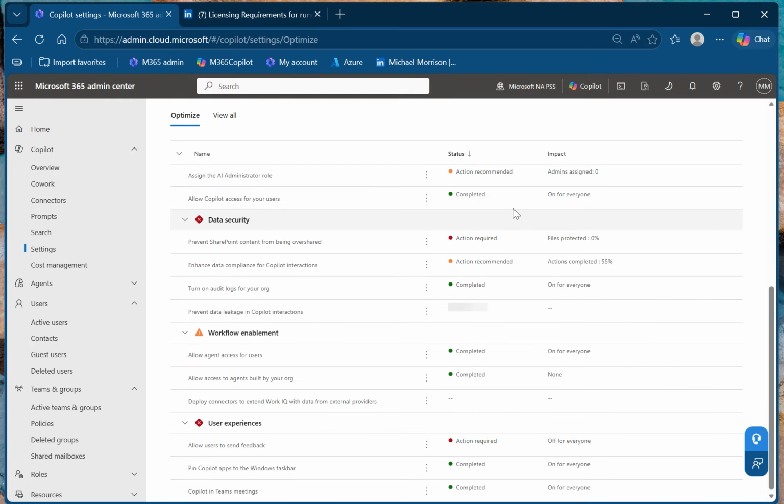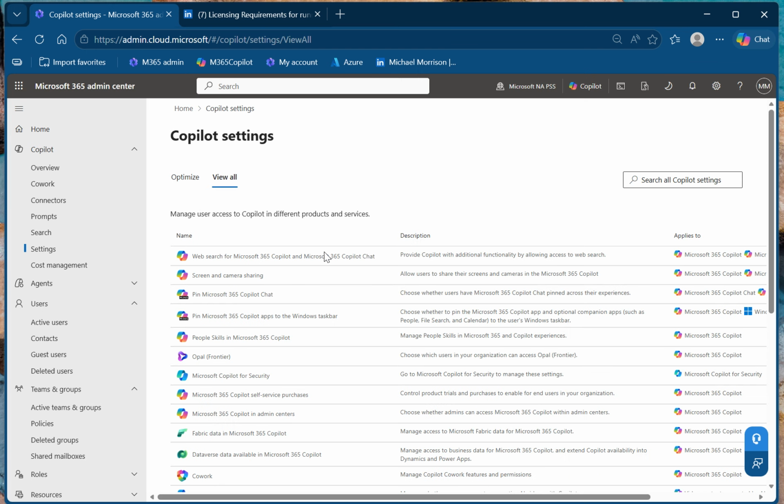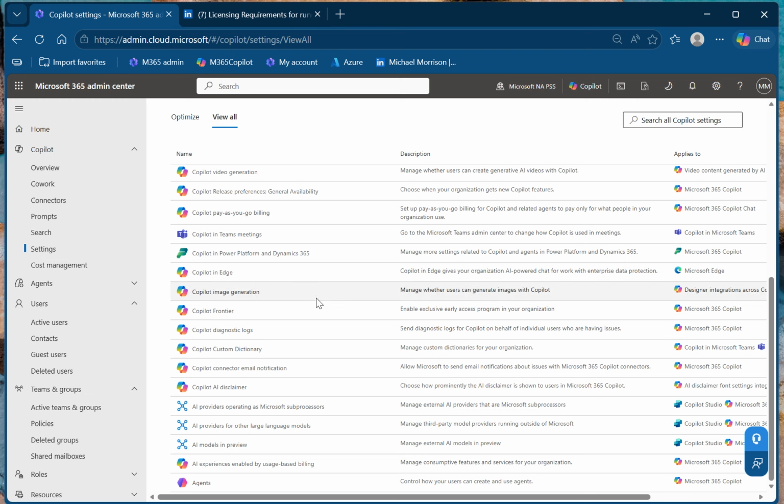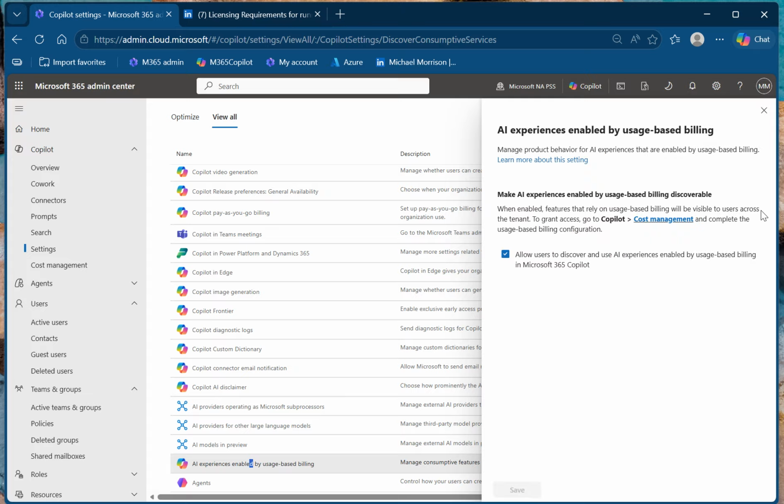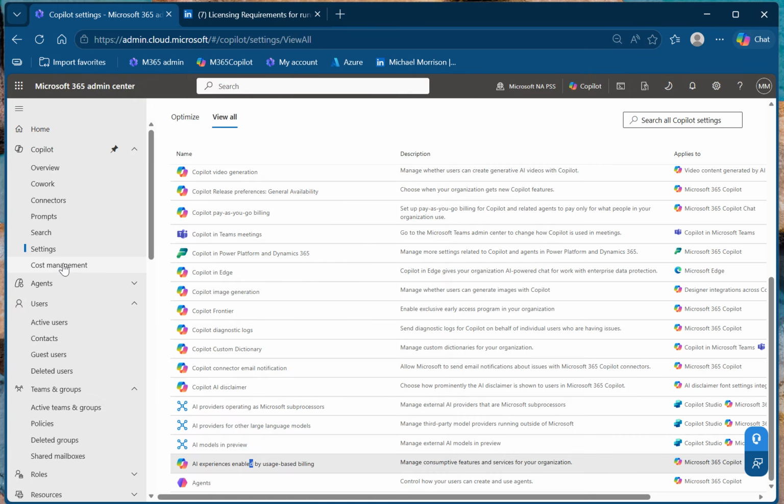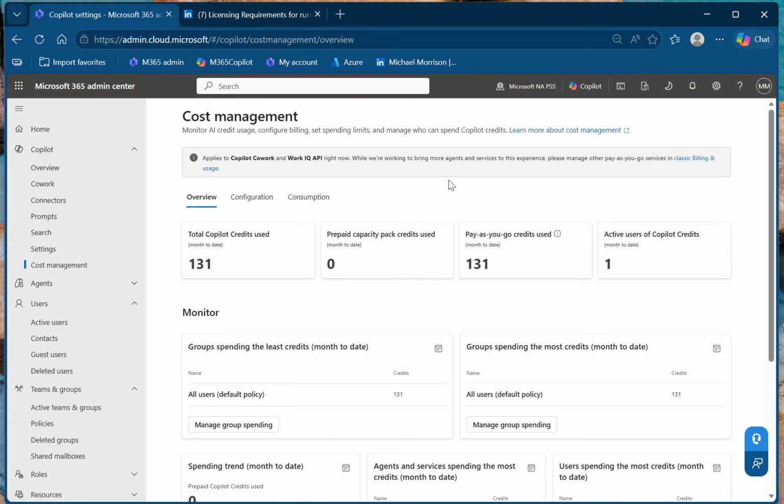And one of the things we want to look at when you're setting up Cowork is that you want to turn a number of these things on. But specifically, we want to look at the AI experiences enabled by usage-based billing. That needs to be turned on, and that needs to be there for Cowork to start working. Once we have that turned on, then we can go into cost management.